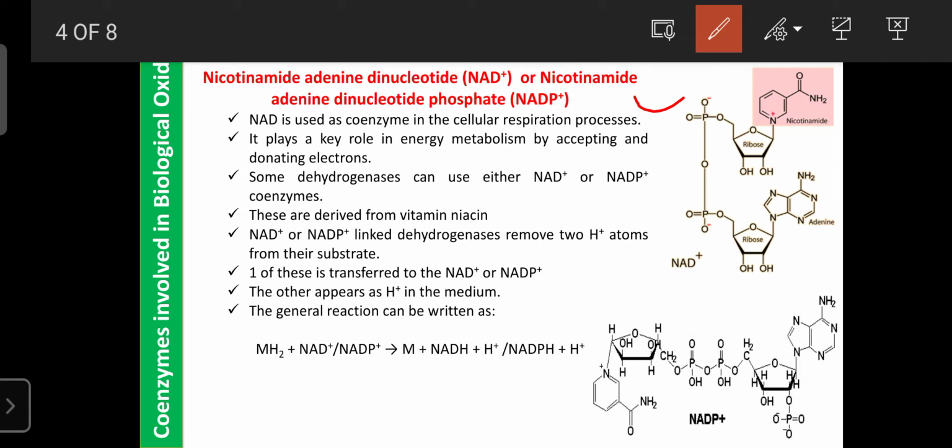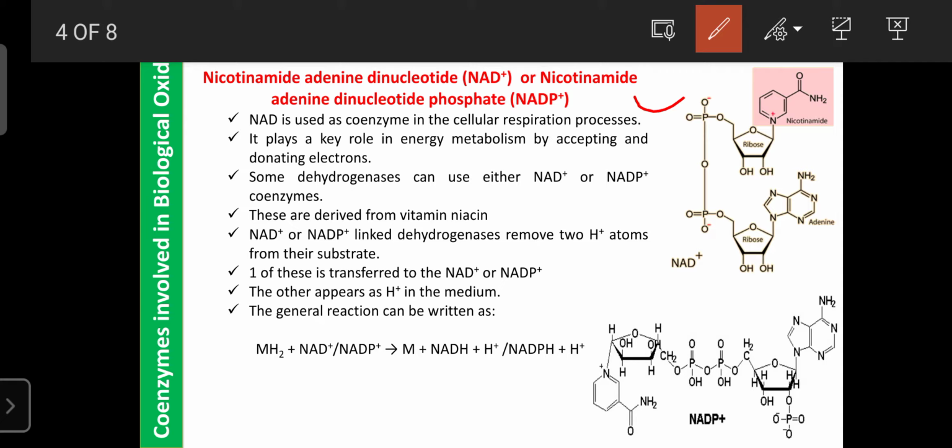With the help of the mitochondria, the cell is involved in various biochemical processes like synthesis of lipids, enzymes, hormones, carbohydrates, fats, and cholesterol. They all occur in the cytoplasm with the help of cellular respiration. So this NAD is used as a coenzyme in various cellular respiration processes. Once again, the cellular respiration that occurs in the cell is mainly categorized into two: anaerobic respiration and aerobic respiration.